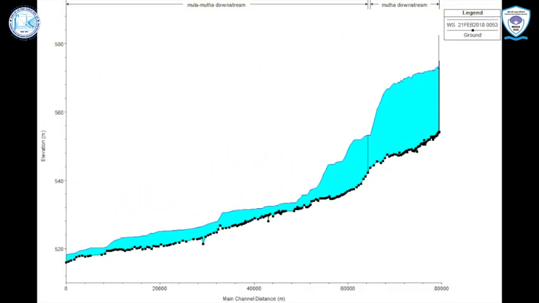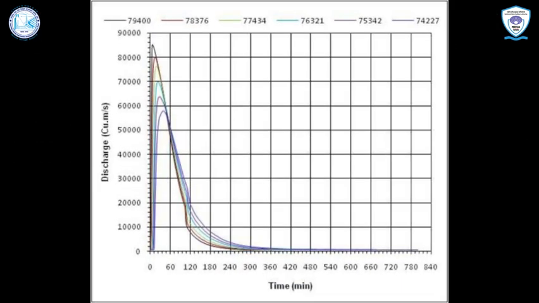A mathematical model has been developed using appropriate software. Mathematical model simulations were conducted under different scenarios. Dam break flood hydrograph was routed through the downstream river reach using dynamic routing. The hydrographs and other results have been extracted from the simulations.